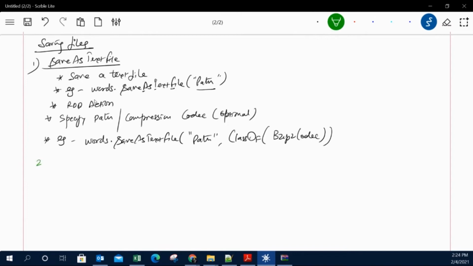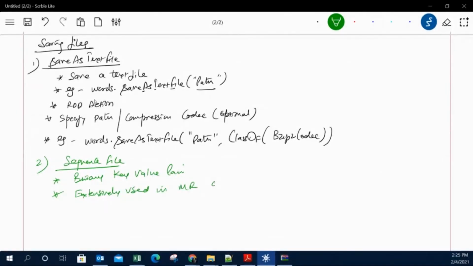Or what else can we do? We can use sequence files also. These sequence files are binary key-value pairs, and they are extensively used in MapReduce as input and output formats. An example: again we have an RDD called words, then I can call saveAsObjectFile, and then I need to give the path. Okay, so this is another way of saving the files.